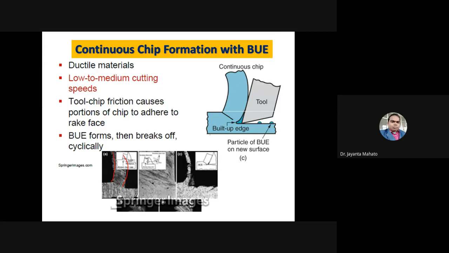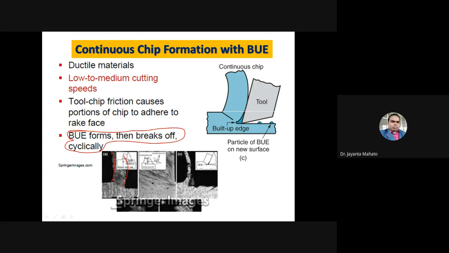Another is built-up edge, BUE. Obviously in case of continuous chips, built-up edge formation should not happen. If the built-up edge forms, then chips will break.